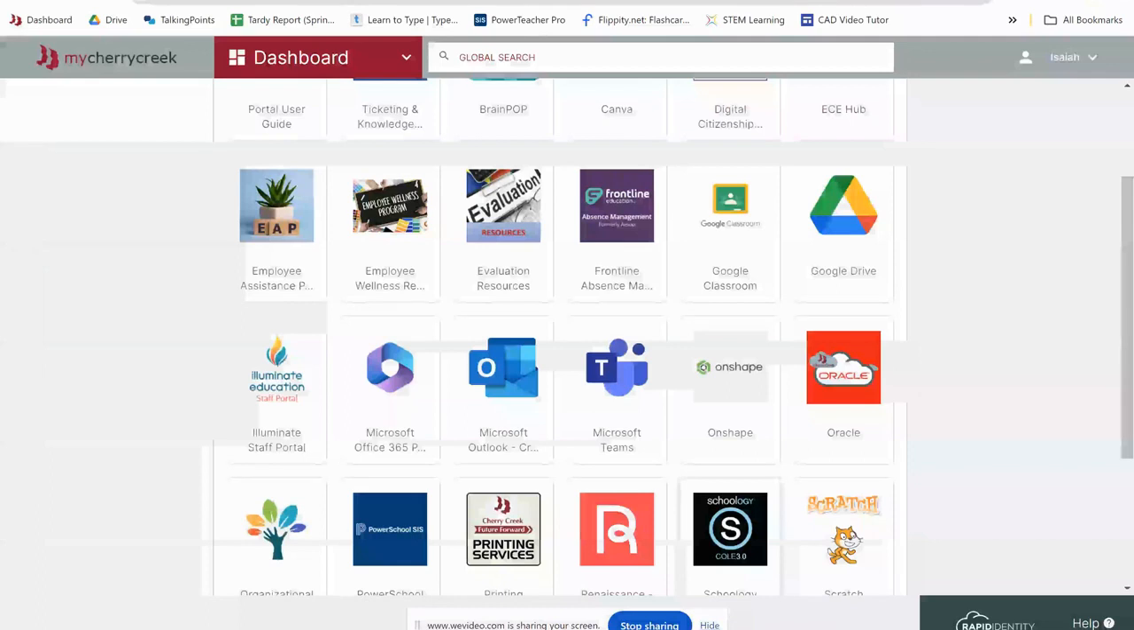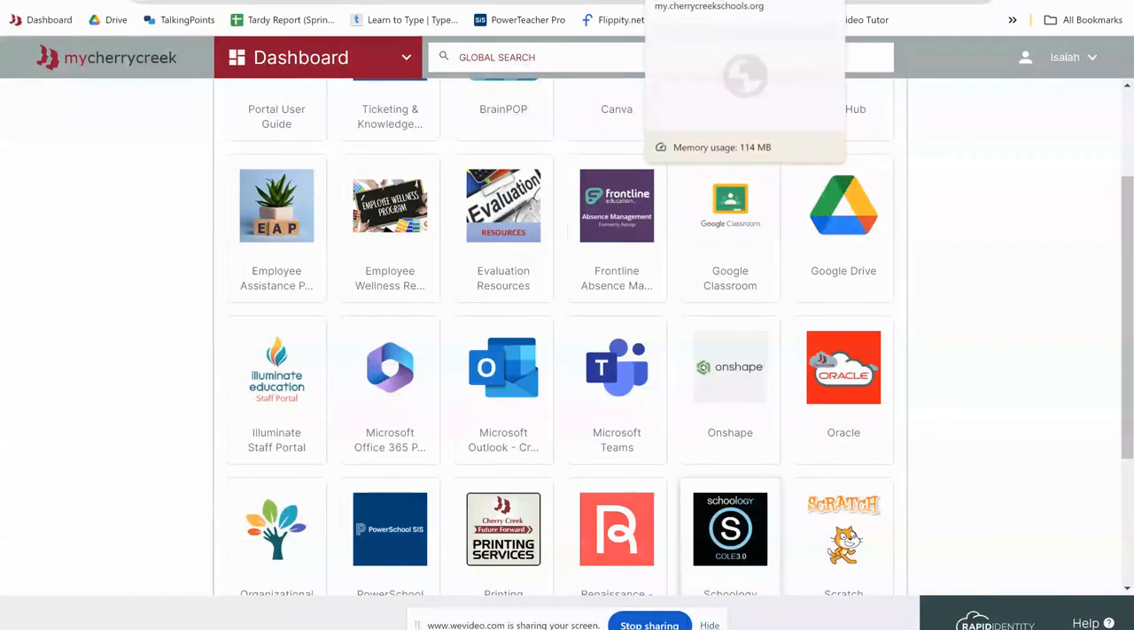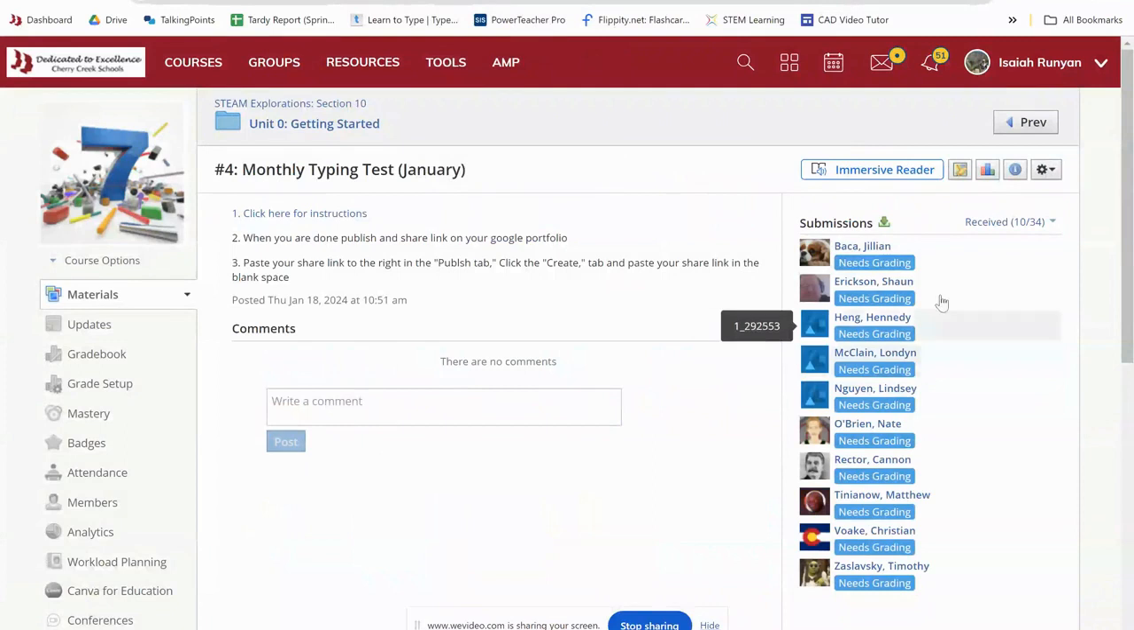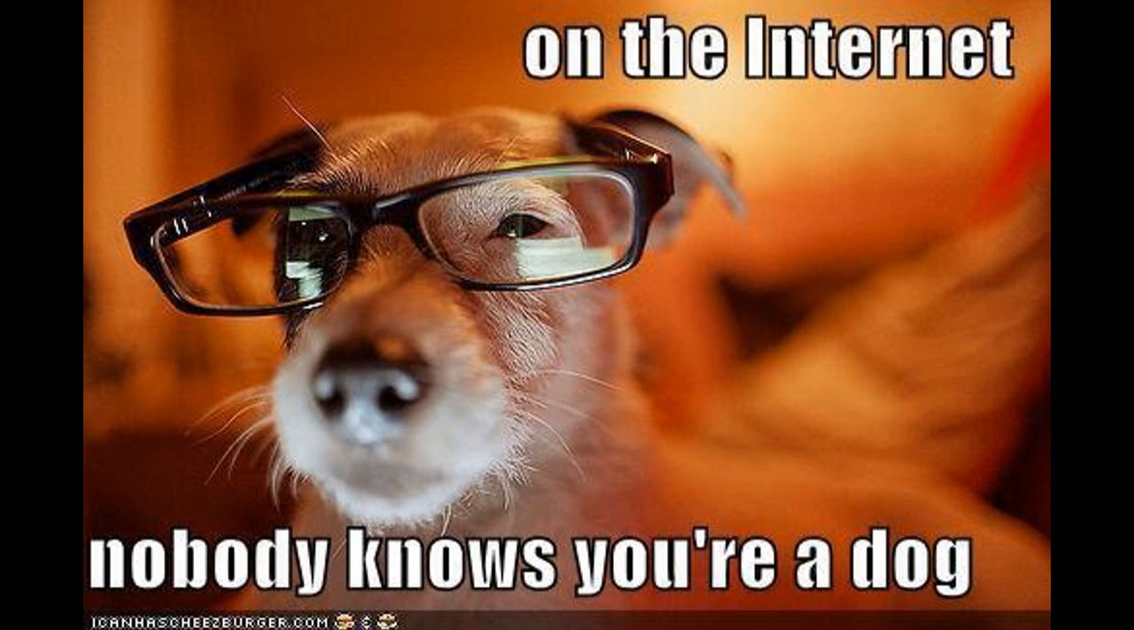Go back to Schoology. And then you're going to hit the turn in button over here. You're going to hit turn in, and then you're going to hit submit, and then you click on the second tab that says create. Hope this helps.